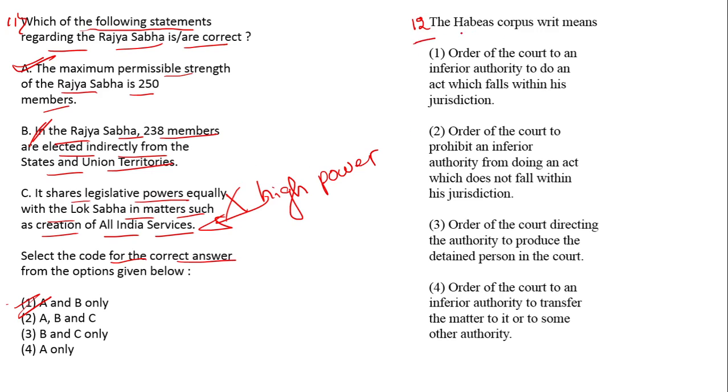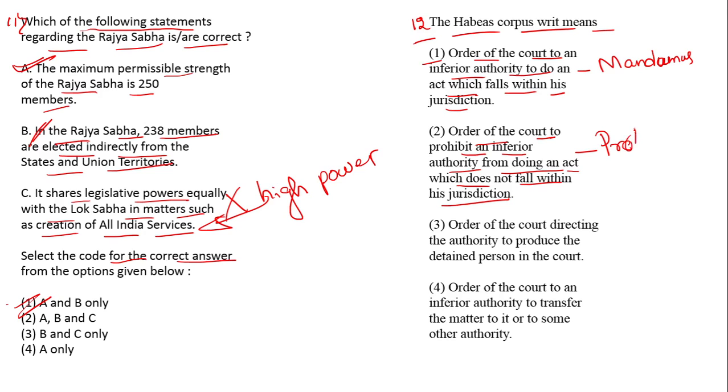12th question. The habeas corpus writ means. First option, order of the court to an inferior authority to do an act which falls within its jurisdiction. This is called mandamus. This is not habeas corpus. Second option, order of the court to prohibit an inferior authority from doing an act which does not fall within its jurisdiction. This is called prohibition. This is not habeas corpus.